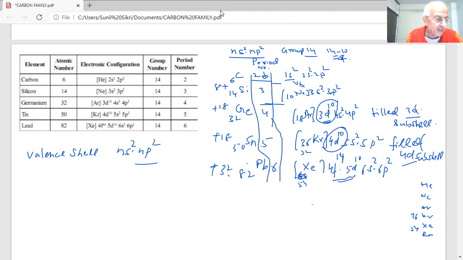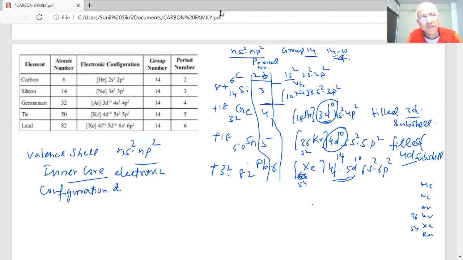The inner core of the electronic configuration differs, student, due to the filling of the d and f subshell orbitals.